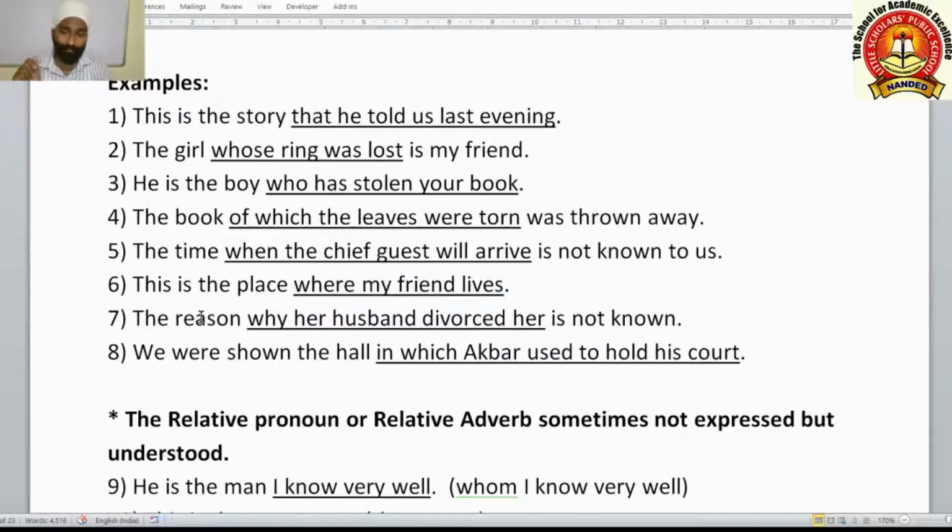Now the seventh one: the reason why her husband divorced her is not known. The reason, here which reason? Why her husband divorced her. This clause is also starting with the relative adverb why. In adverb clauses also we use why, but its function is different.